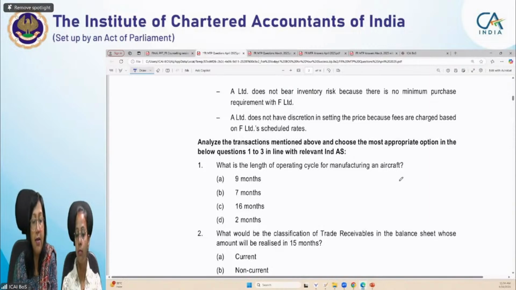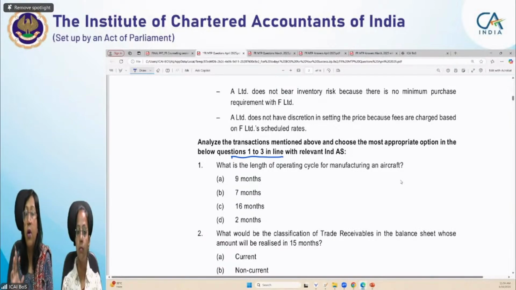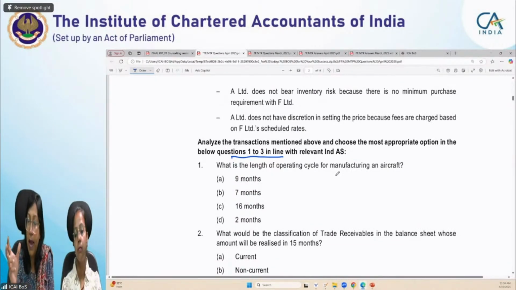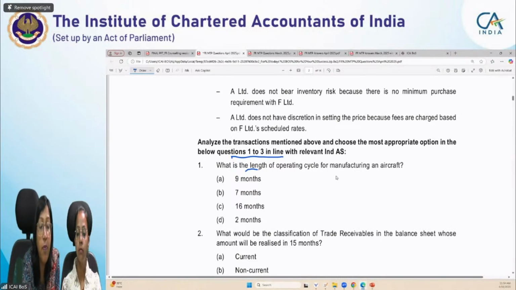The question says, analyze the transactions mentioned above and choose the most appropriate answer in questions 1 to 3. So for case scenario 1, there are 3 MCQs which will flow from the scenario. The first MCQ is: what is the length of the operating cycle for manufacturing an aircraft? Students, because we believe you have done thorough preparation, by some words you will be able to identify which standard the question belongs to. When I'm talking about the length of the operating cycle, it should come to your mind that it relates to Ind AS. Which standard? Ind AS, students.